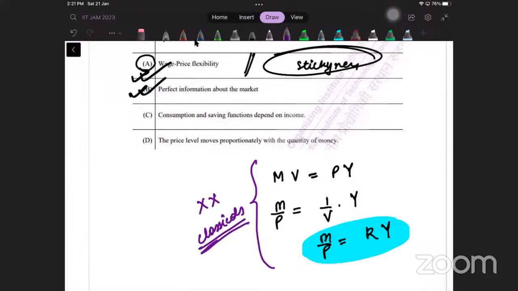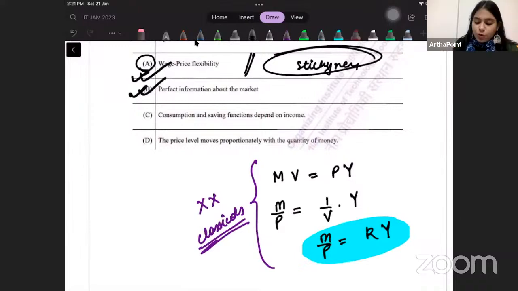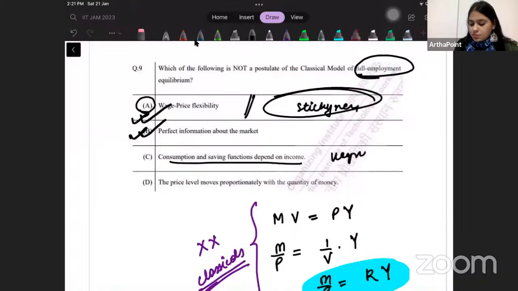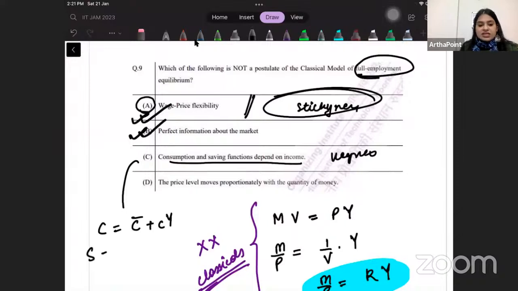Yes, ma'am. Next point is consumption and savings function depend on income. So what were we doing? We were doing the classical view. This is a concept given by Keynes actually. Keynes gave this function which said that C is equal to C bar plus Cy, S is equal to minus S bar plus small sy. So this was not given by classical theory. This was given by Keynes theory.